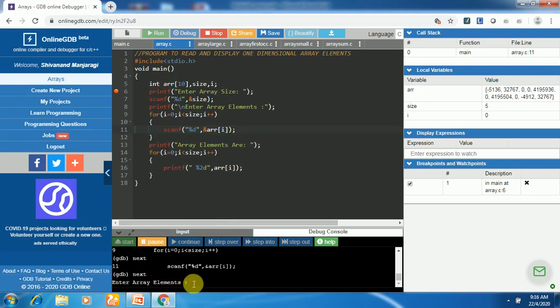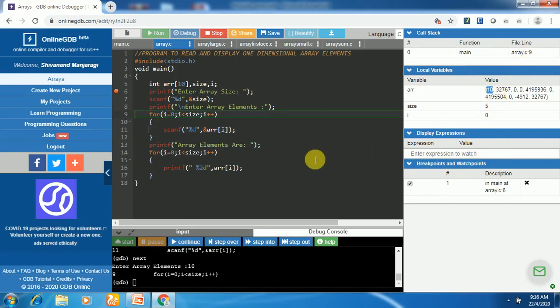Here it is asking us to enter a value. If I enter 10, now you see where it will be stored in the array. That element is stored here. This is the first element of the array, and i got incremented by 1 here, and after that 1 will be less than size, that is 5, so it is true.